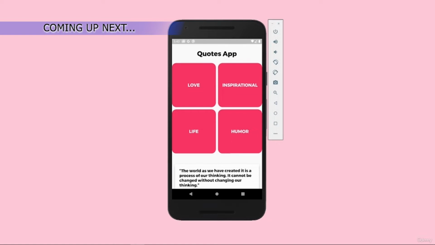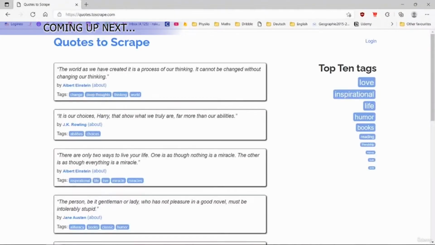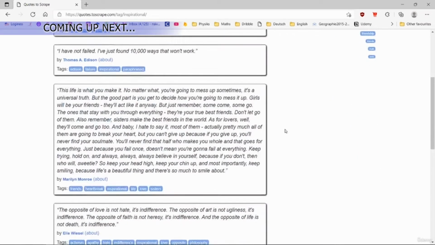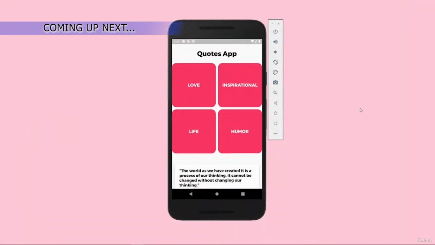Let me just show you the website. There you go, quotes.toscrape.com, because the HTML tags and the CSS tags are really easy for this website. That's why I really love this website. It's intentionally made for scraping, so this website is really perfect for beginners. And after building this app, I hope you'll be able to scrape other websites also with Flutter. So let's actually go and code this application.